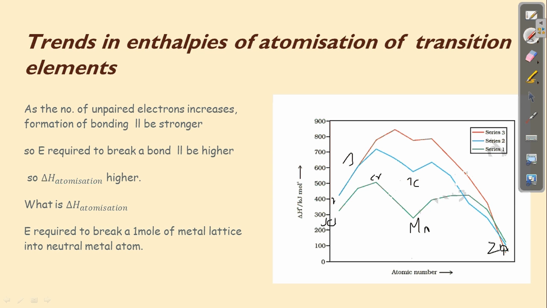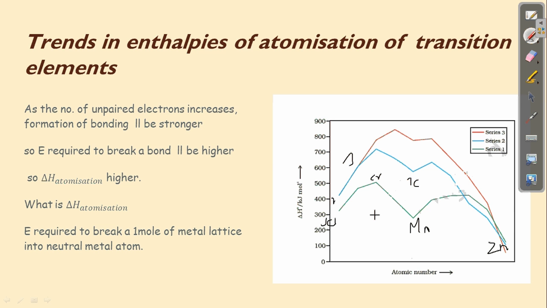What kind of questions may they ask? Why, when we compare to other transition metals, does zinc have a low enthalpy of atomization? What will be the answer? Zinc has low enthalpy of atomization because it has no unpaired electrons, and also it has a stable electronic configuration.